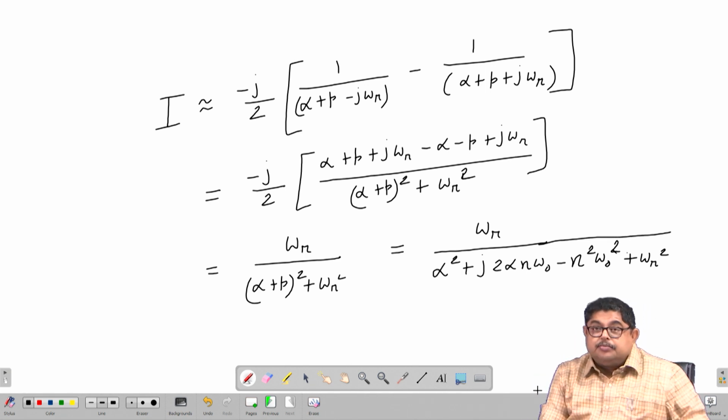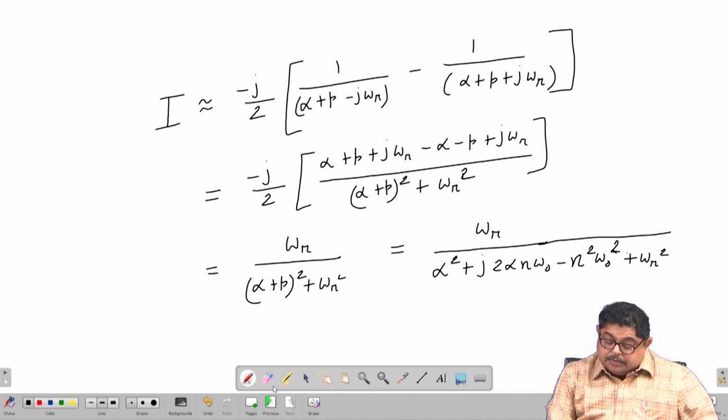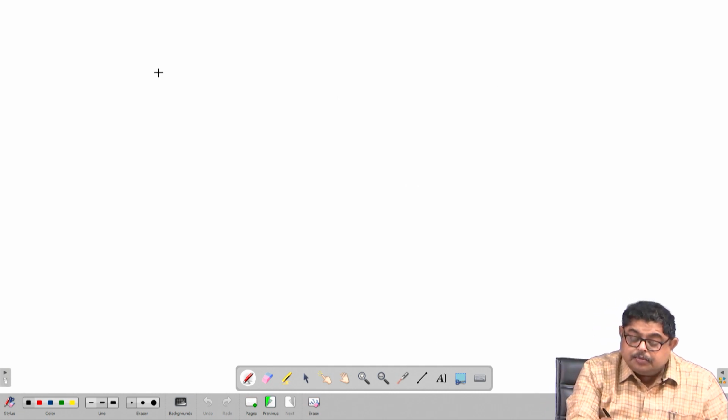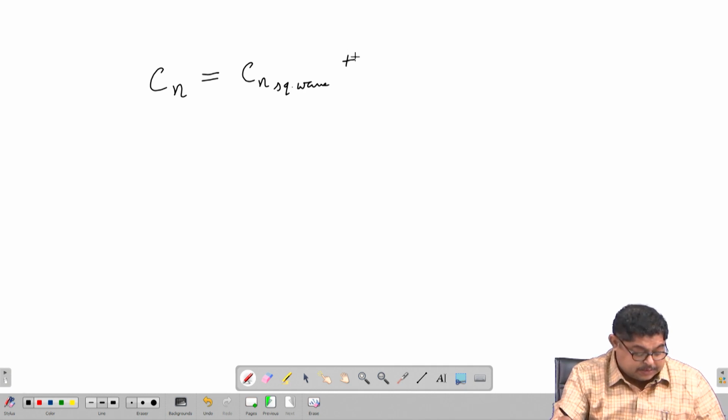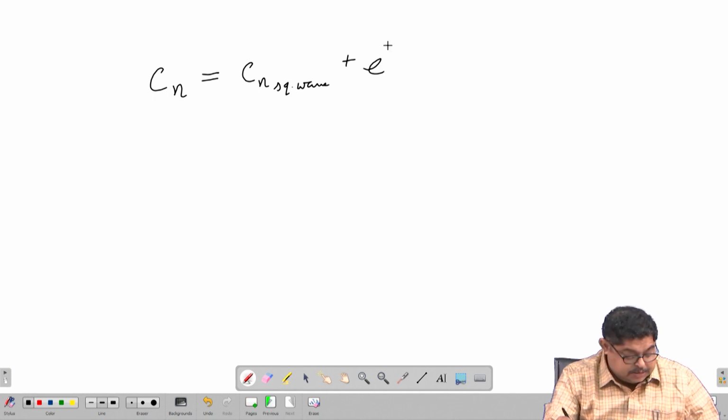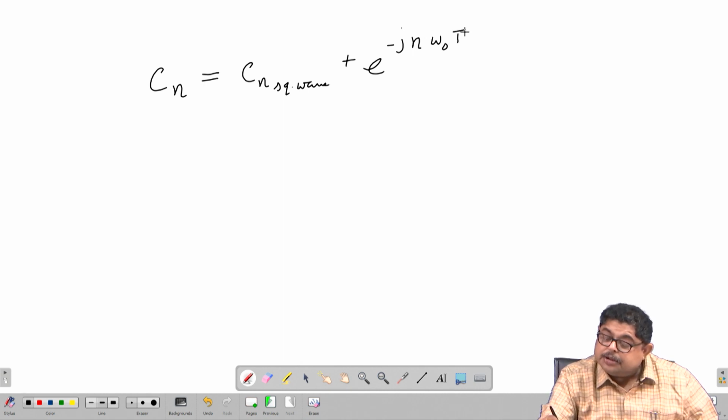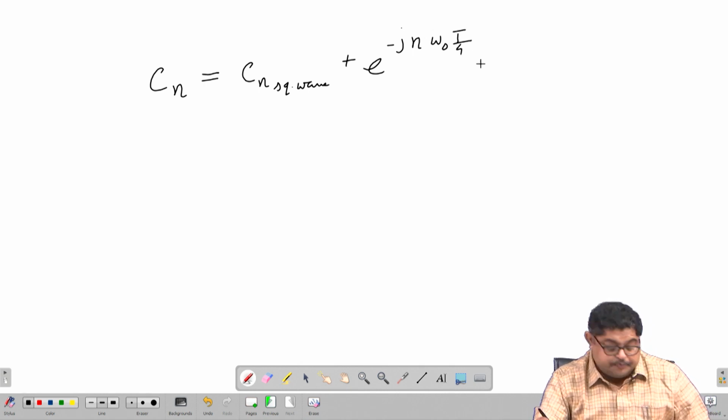Okay. So, we could evaluate I, the integral. Now let us see what happens to our Cn. So, Cn is Cn of the square wave plus e to the power minus j n omega naught T by 4.